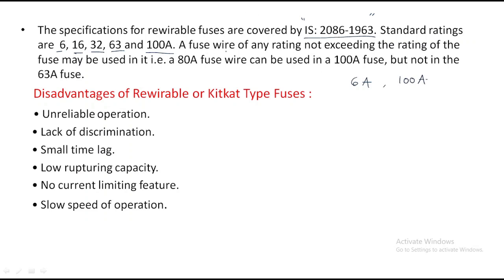Right. A fuse wire of any rating not exceeding the rating of the fuse may be used in it, that is 80 amps.